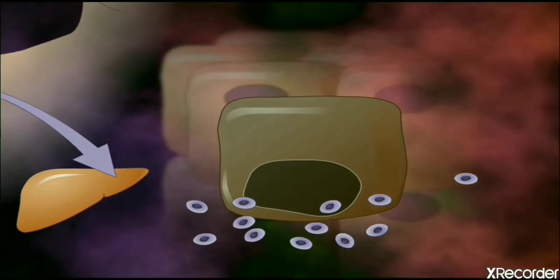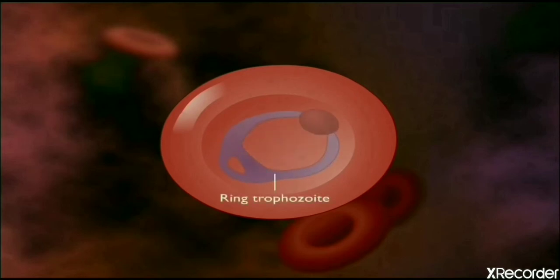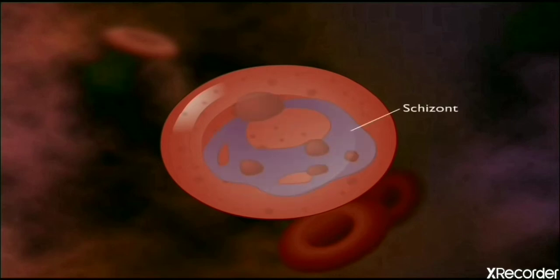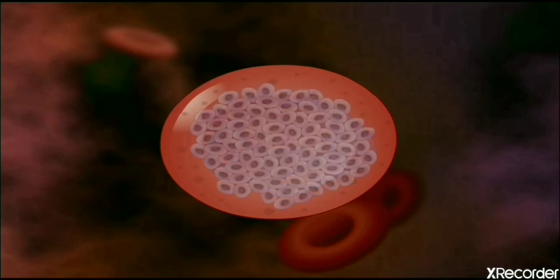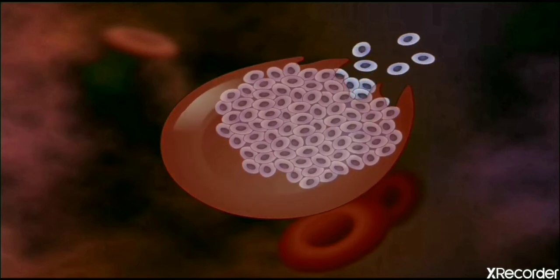Now there in the blood, merozoites infect RBCs, where they develop into ring form, trophozoites, and then divide asexually to form schizonts, which in turn produce a large number of merozoites. The RBCs rupture and release toxins throughout the body, bringing about fever and chills.